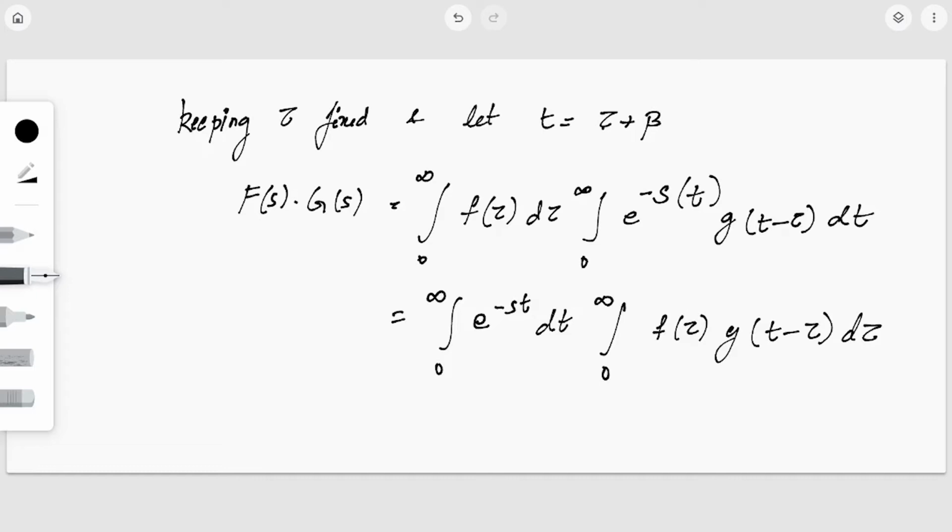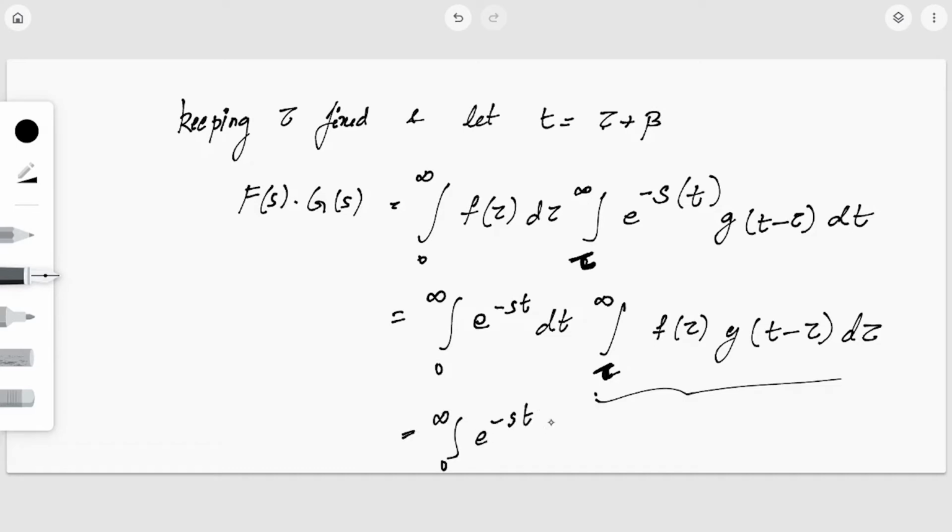Also there is one thing left, that is the limiting value. The limiting value is when we are replacing t is equal to tau plus beta, when beta is 0, t becomes tau. Okay, don't forget to change the limits while we are substituting the value. So this is like from 0 to infinity.